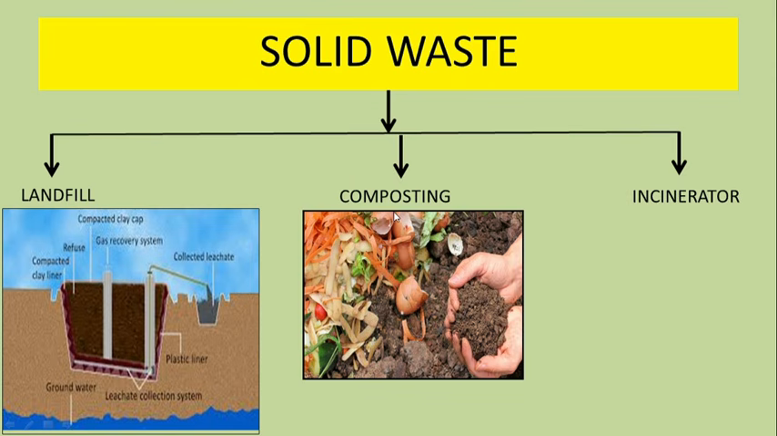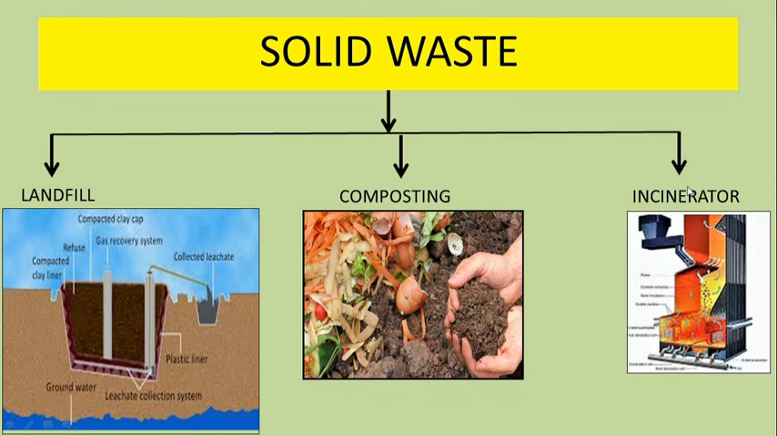Second is composting. Composting is a way by which we can treat biodegradable waste and convert it into manure. Third is the incinerator. An incinerator is a chamber or furnace in which we burn waste so that the volume of waste can be reduced. So we have these three methods, but all three have limitations.